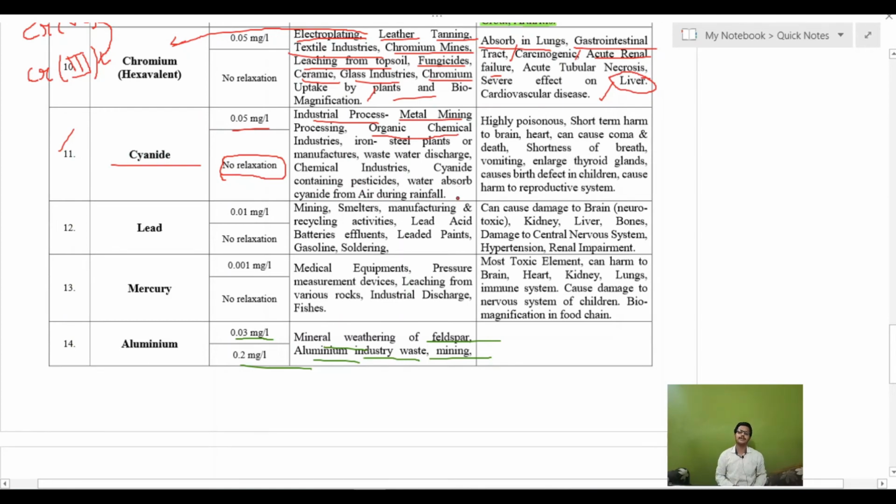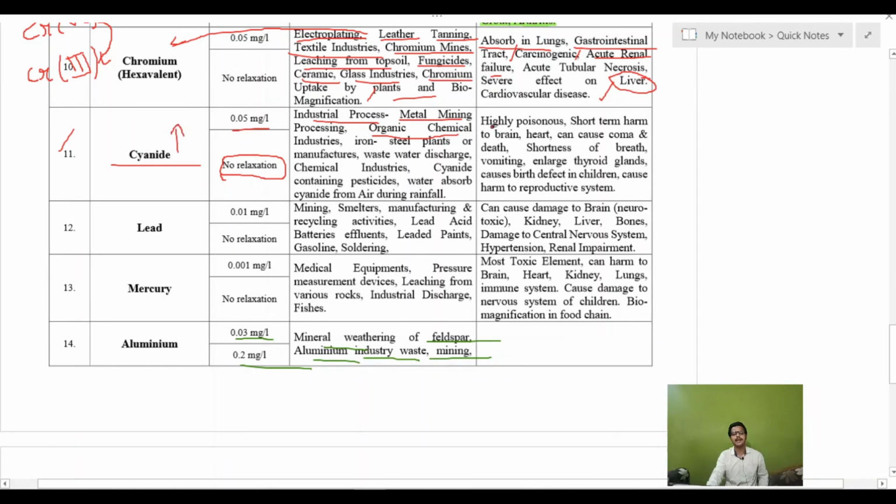There will be a concentration of cyanide in air also. When there is rainfall, through the medium of air, the water comes in contact with that cyanide, then that cyanide will be dissolved in the water and come to the earth's surface. That will go to the lakes, plants, rivers. So that will increase the concentration of cyanide in water.